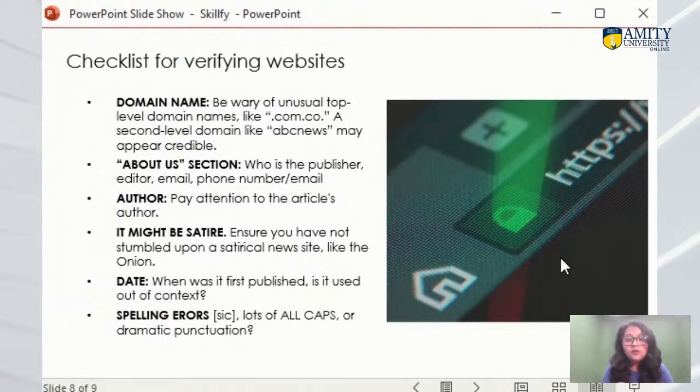Also, always check the country domain name. Sometimes a particular piece of information doesn't belong to your country, it belongs to some other country, regarding some other context, right? So always check that also. Is it .in or .au, right? Let me give you an example.